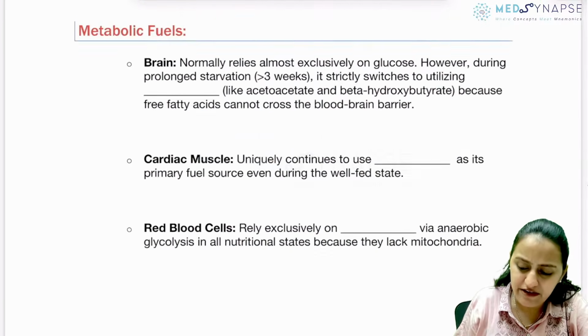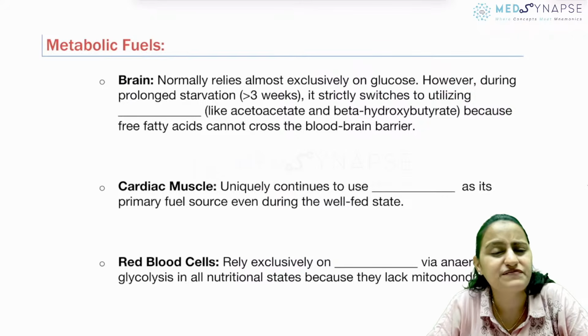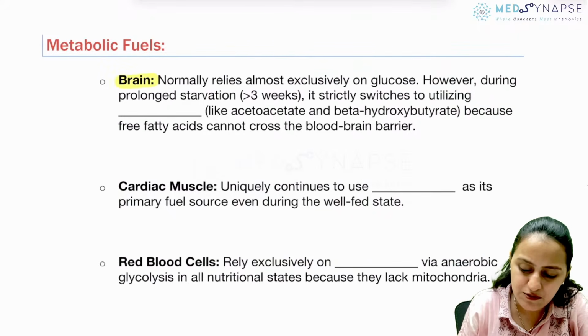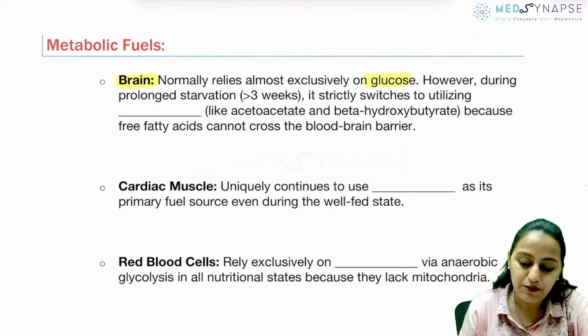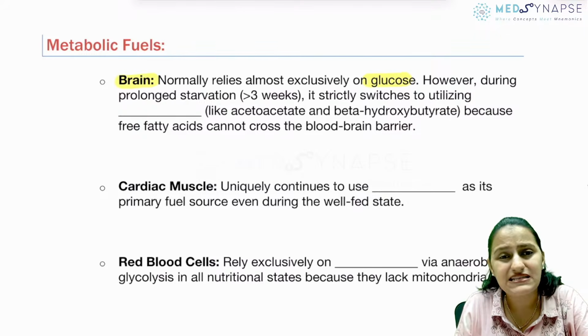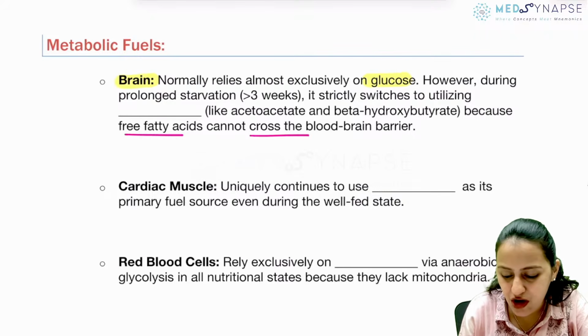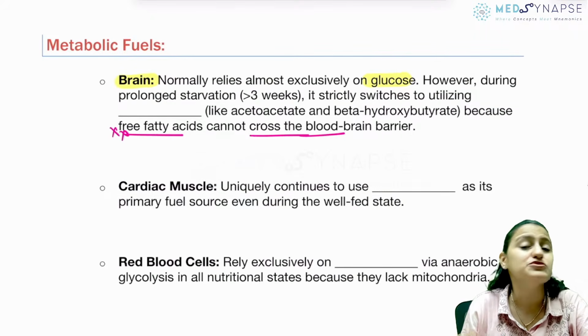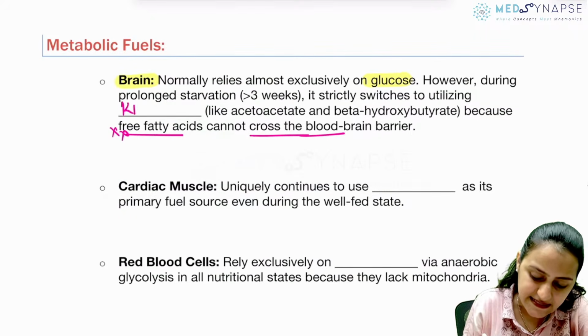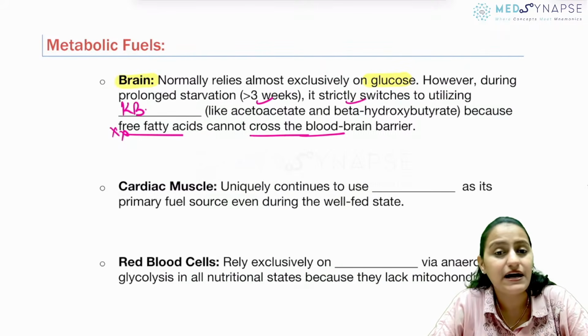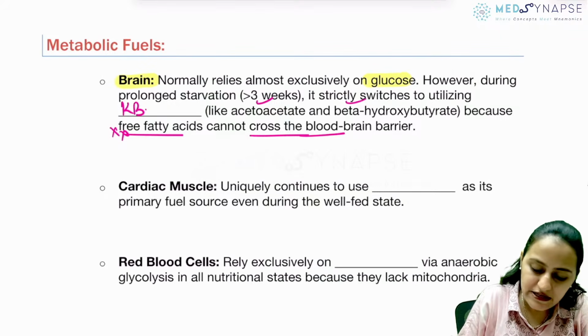Going to metabolic fuels, what uses glucose, fatty acids, ketone bodies? So remember, the brain normally uses what? Glucose, right? But when there is prolonged starvation, it switches to using what? Does it use fatty acids? Remember, fatty acids cannot cross the blood-brain barrier. So it does not use fatty acids, but yes, it uses ketone bodies, which are acetoacetate and beta-hydroxybutyrate. It uses ketone bodies. Okay, clear with everyone?